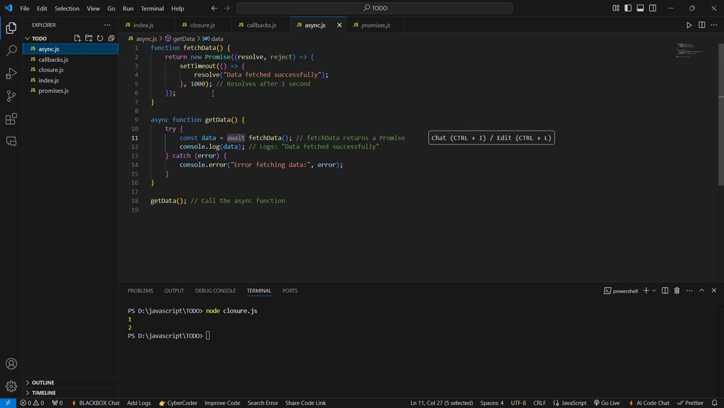Now, async await means simply working with promises, and an async function always returns a promise. As I said before, the function fetch data returns the new promise, and the async function is get data, which gives the data fetched in the function fetch data.